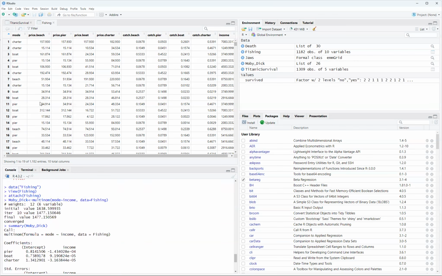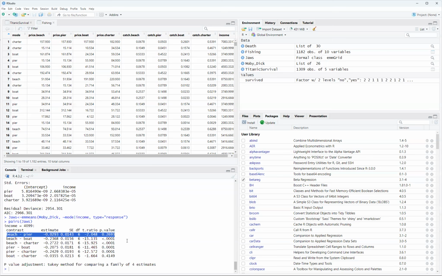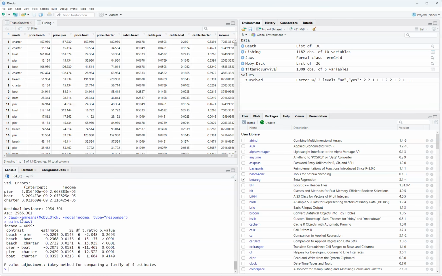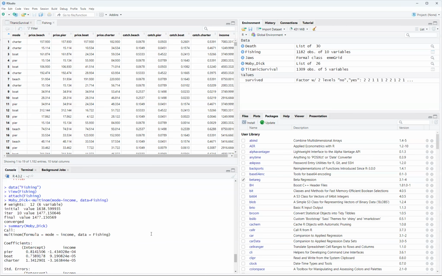The fishing data that you're seeing up here, the mode versus the income. Now, I don't really know what these other things are, but it's pretty interesting how you can just get data sets out of different packages. So packages aren't just, for example, the emmeans package helping us use pairs to get the Tukey test, but packages are also valuable because they have a broad spectrum of different data sets. And I think that's pretty cool because then we can access all these data sets. So that was it for this one. I hope you enjoyed it.